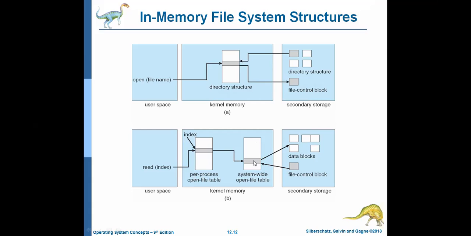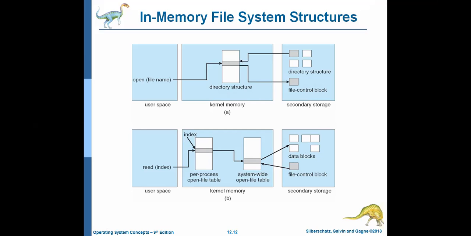Based upon that information, we can get the data block where that particular data block is available in the secondary memory. We know the location directly, we move to that particular location and we will read the information from that particular block. Okay, this is about the in-memory file system.